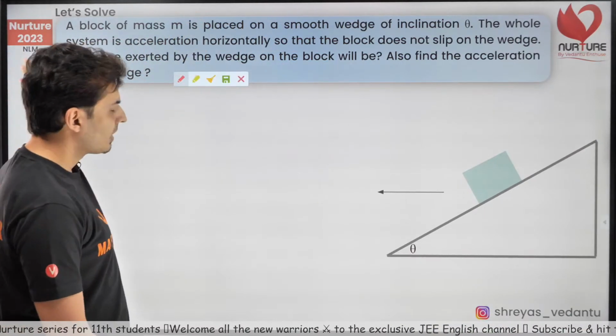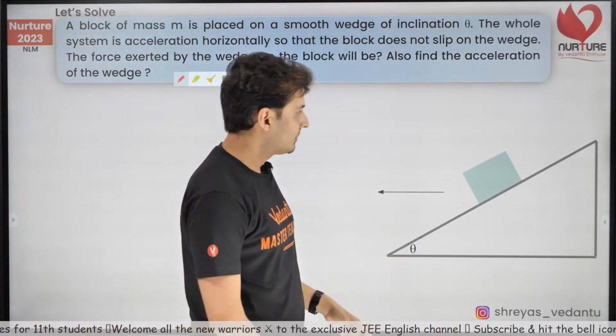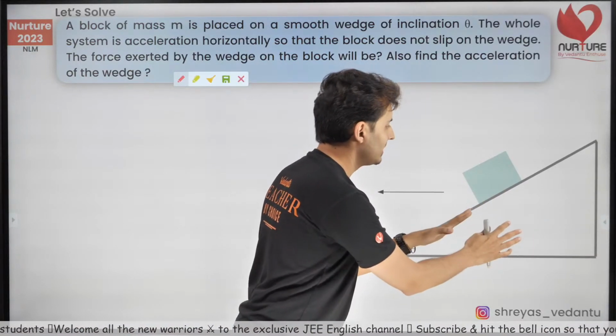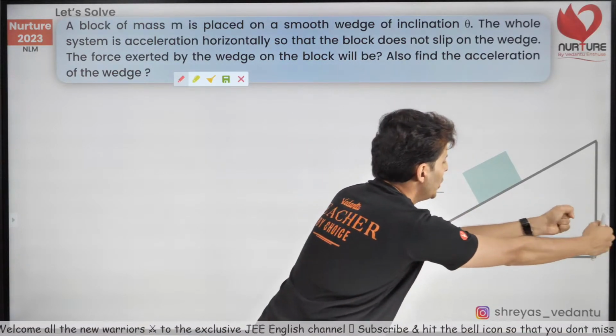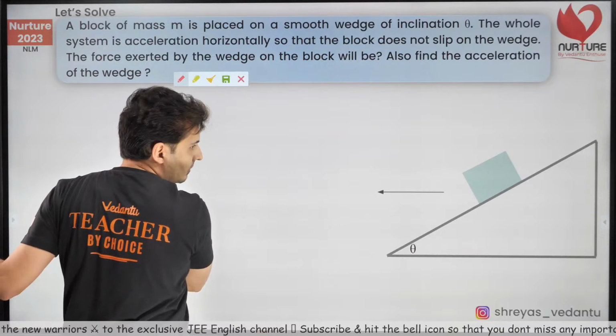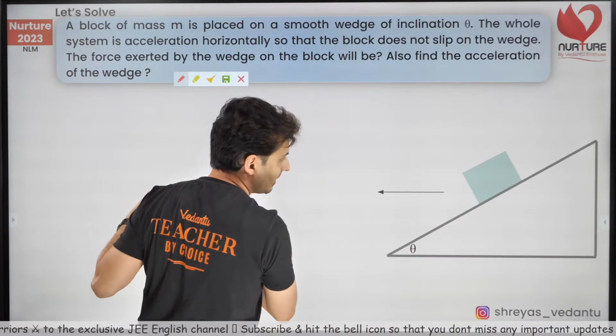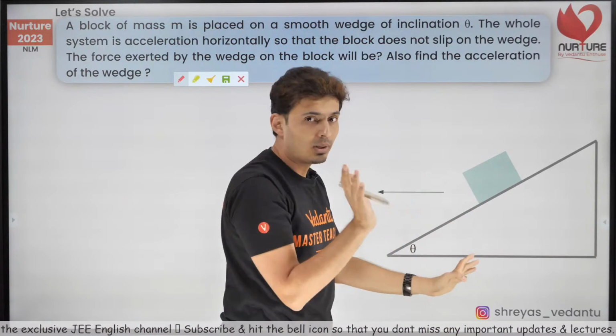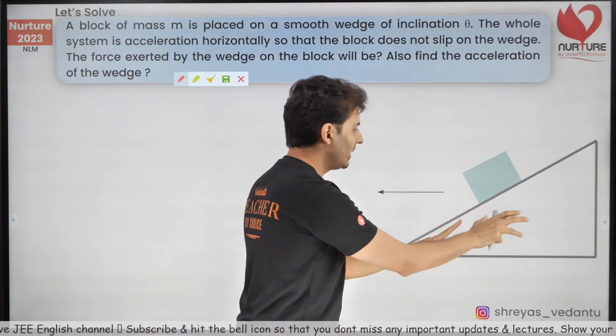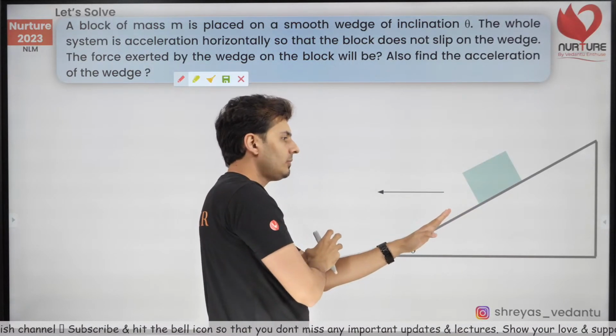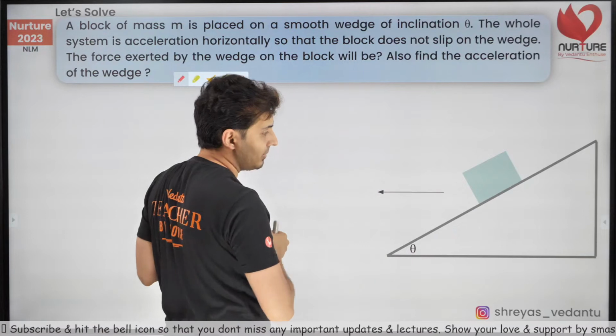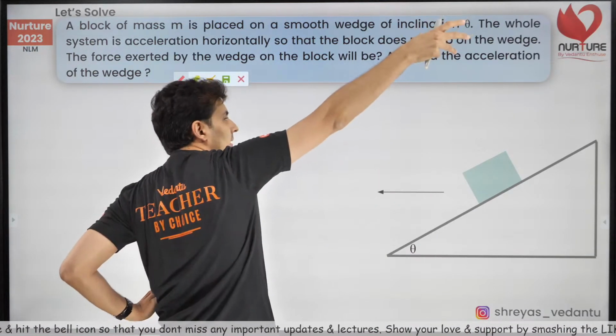Read it out if you want, but I'll tell you what it is. There's this block on this wedge and you push this wedge. Somebody is pushing, accelerating. Now if you don't do that, what will happen? Think. If you don't do anything, this block is going to just slide down. Now if you pull or push this wedge this way, the block will go up.